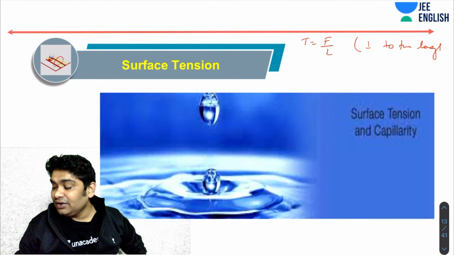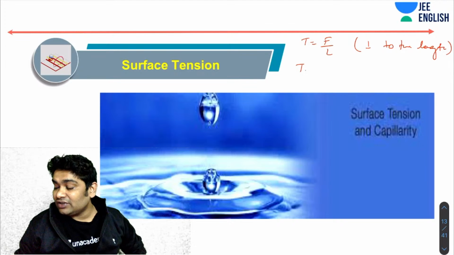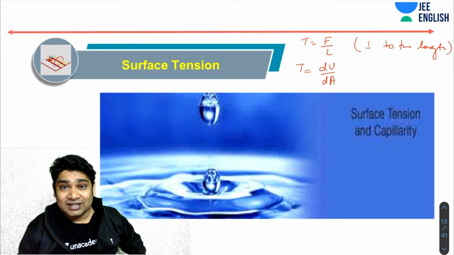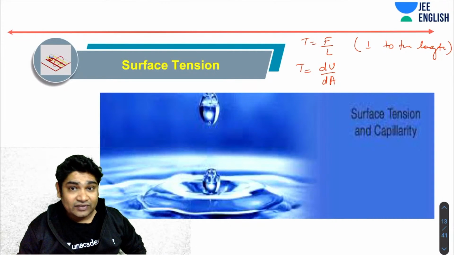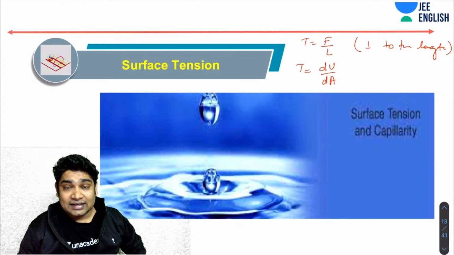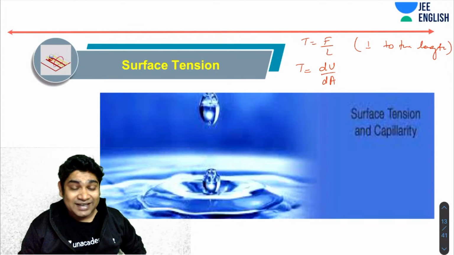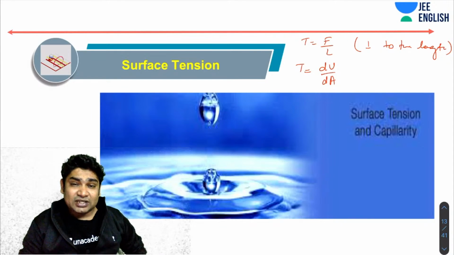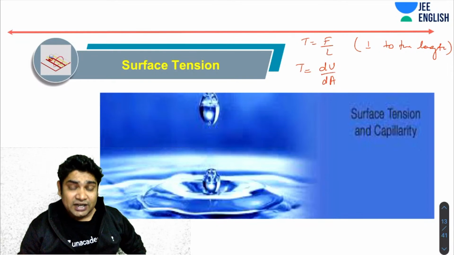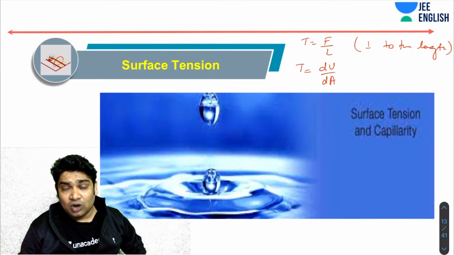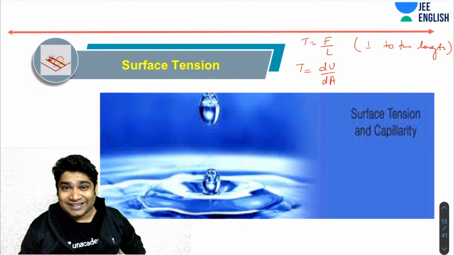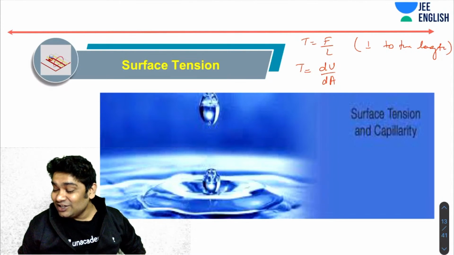Then surface tension can also be defined as the surface energy per unit area. Both of them are dimensionally exactly the same, two ways of defining the surface tension numerically. Again, surface tension is a property of the liquid because it depends on the amount of interaction. The stronger the interaction, the greater the surface tension value. So it depends on the nature of the liquid, and of course on the temperature and the presence or absence of impurities. I think we had discovered all that in the last class.